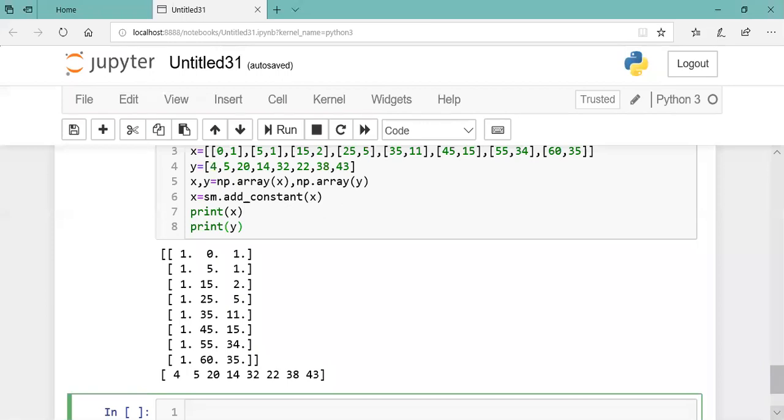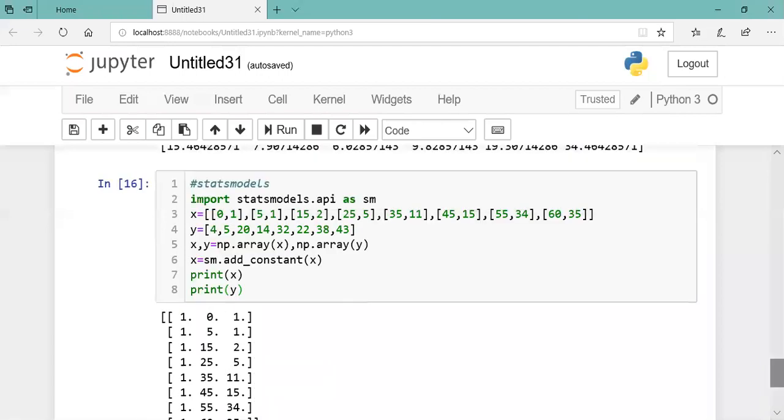Any doubt, students, in this code? Okay, I'll repeat now. Sir, should we take higher degree for better accuracy? Yes. The only thing here, I have not taken degree as 3 because I don't know the full form of degree 3.